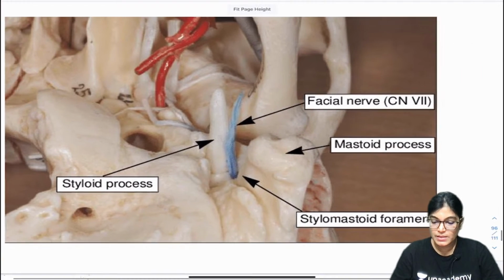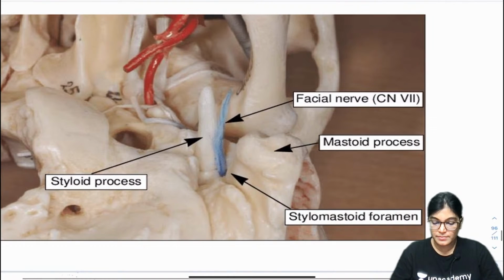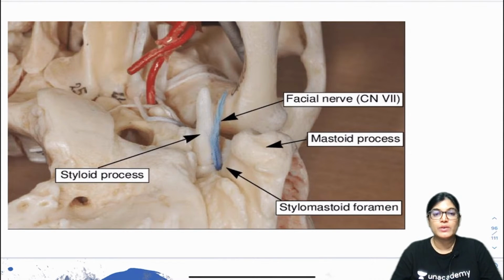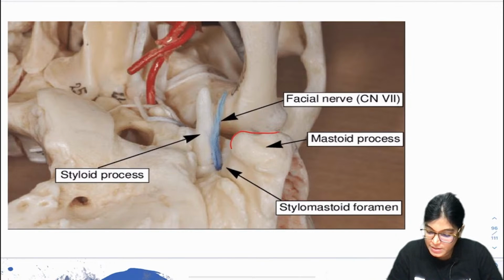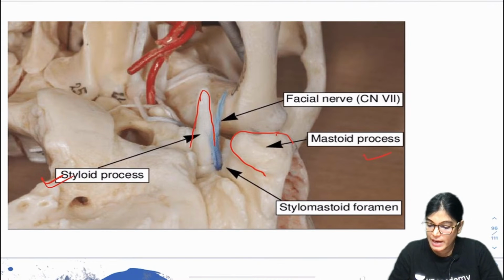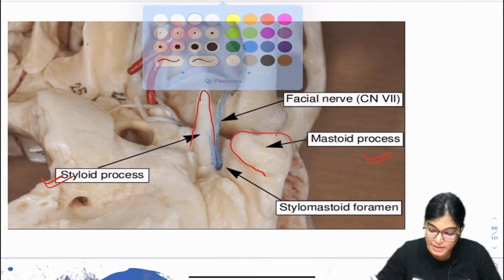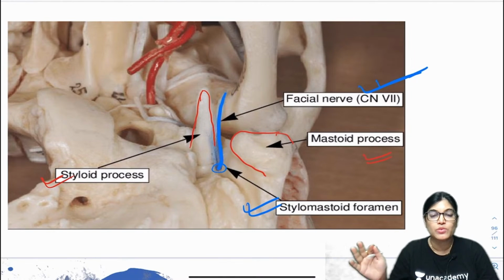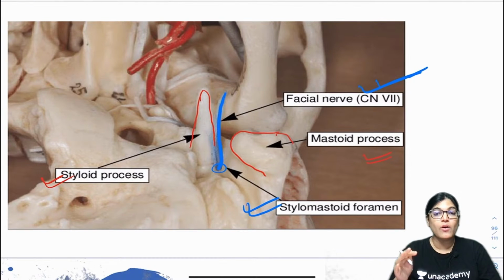Okay, so here you can see the stylomastoid foramen. This is the location of the mastoid process. This is the mastoid process, no doubt. This elongated process is the styloid process. Now you can clearly see the blue colored structure is highlighted here. This structure shown here is the facial nerve, and you can see it is passing through this foramen, and this is the stylomastoid foramen. Now it is absolutely clear, its exact location is between the styloid process and mastoid process of the temporal bone. Is it okay?